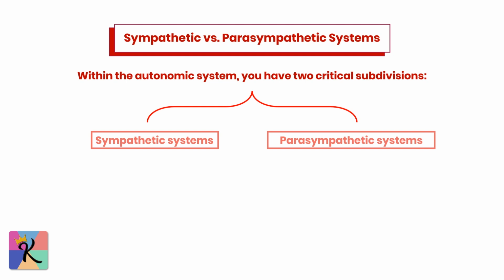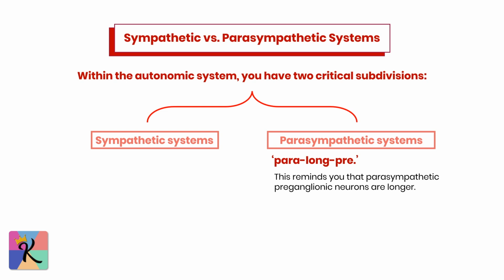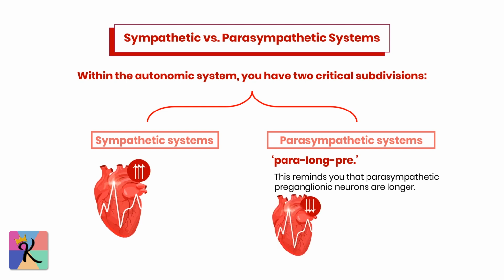These are heavily tested on the MCAT, so it's important to know how they function. Here's a great mnemonic to remember the parasympathetic system: "para long pre." This reminds you that parasympathetic pre-ganglionic neurons are longer. Knowing the distinctions between these systems, such as how the sympathetic system increases heart rate and the parasympathetic system slows it down, will help you answer MCAT questions effectively.